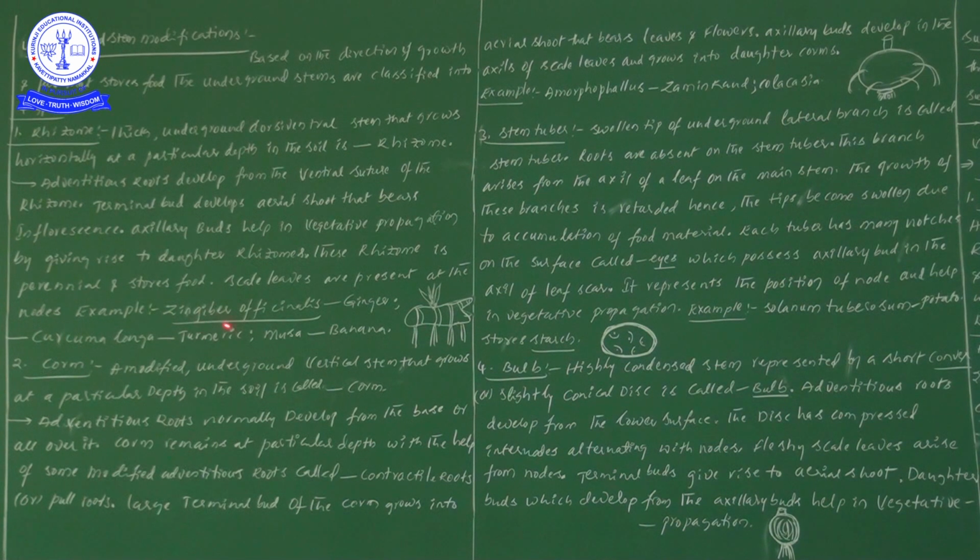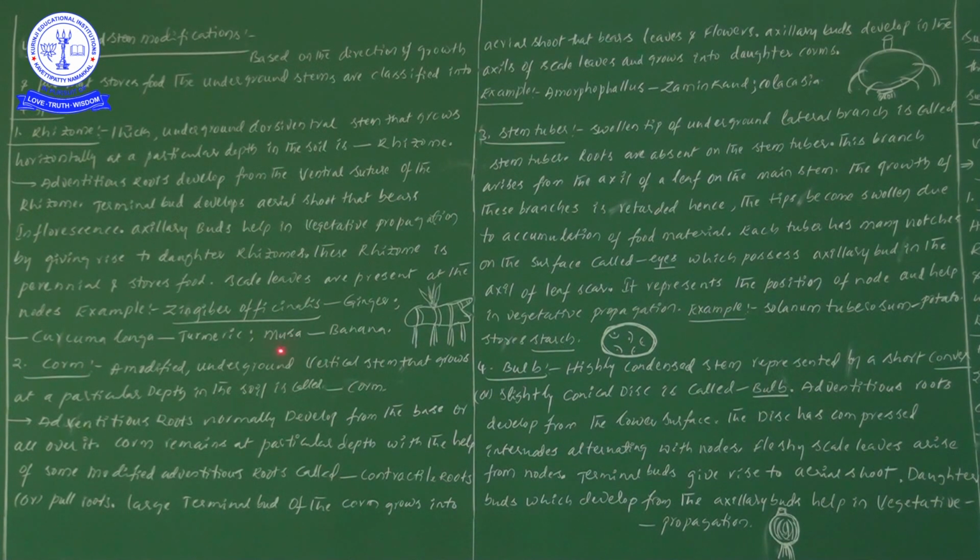The best examples are Gingiber officinalis, ginger, and Curcuma longa, turmeric. Curcuma longa is the scientific name of turmeric. Next, Musa paradisiaca. If you are finding these scientific names very tough, at least try to remember the genus name.